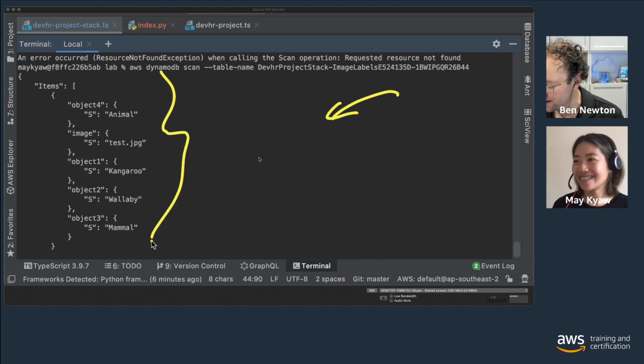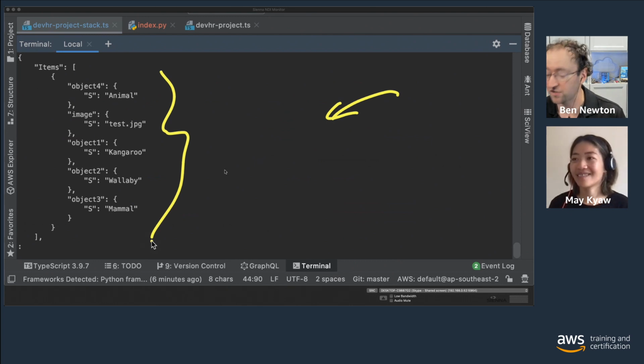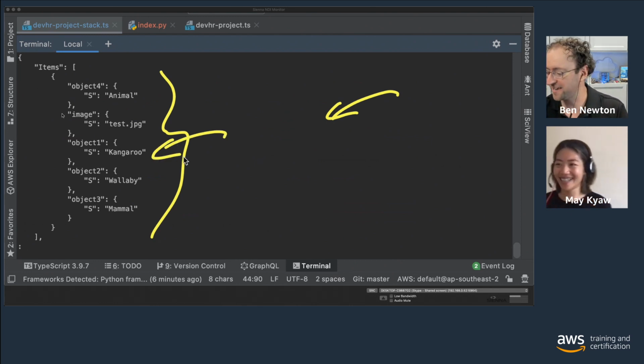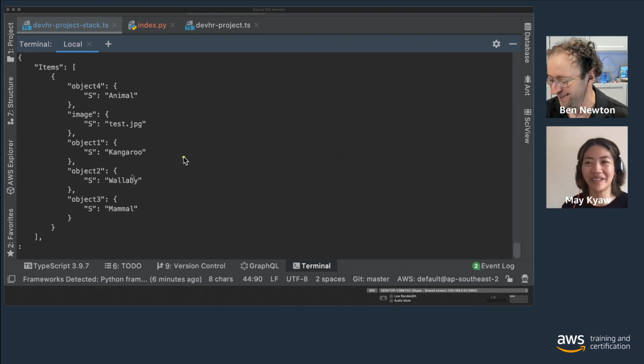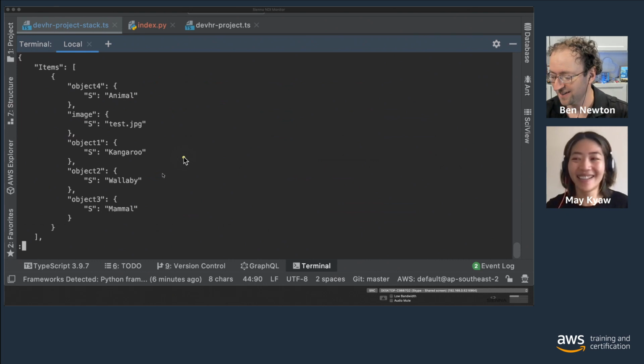So we have what is probably an Australian animal of some description. It is an Australian animal, a kangaroo. That's good. Actually, it is a kangaroo, but it came up with wallaby as well. That's interesting, yes, so similar. That's pretty much it for the CDK application. We created three components, uploaded the image, and tested that the Lambda and DynamoDB work.